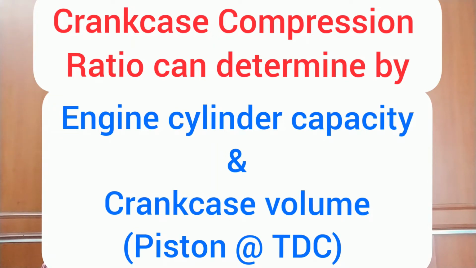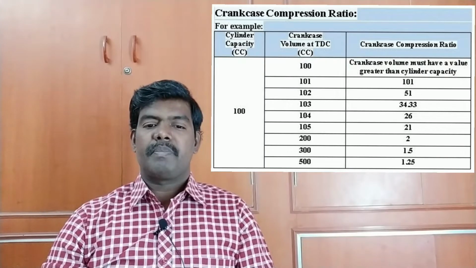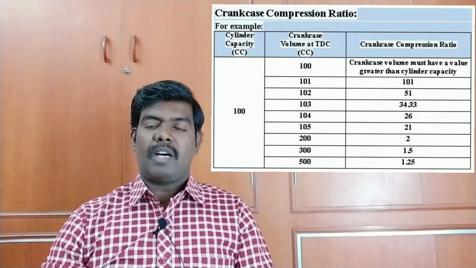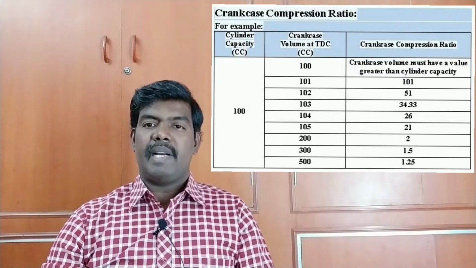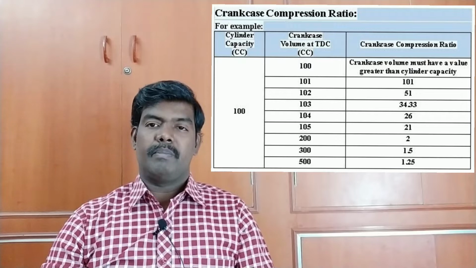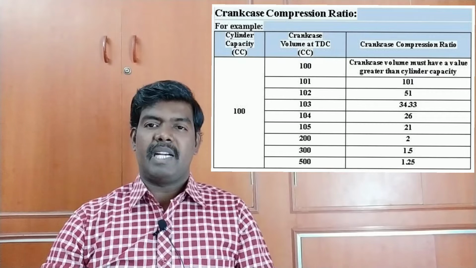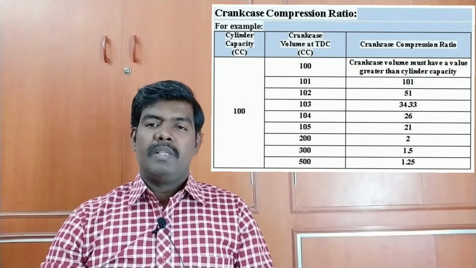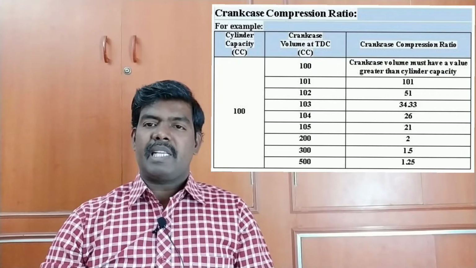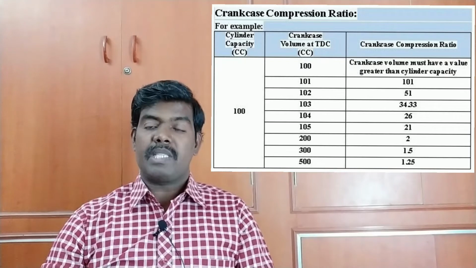For example, let us assume the engine capacity is 100 cc and the crankcase volume at top dead center of the piston is 100 cc. The crankcase compression ratio we can't determine, because the crankcase volume is always greater than cylinder capacity. It is a very important point. So consider cylinder capacity 100 cc and crankcase volume at TDC 101 cc.